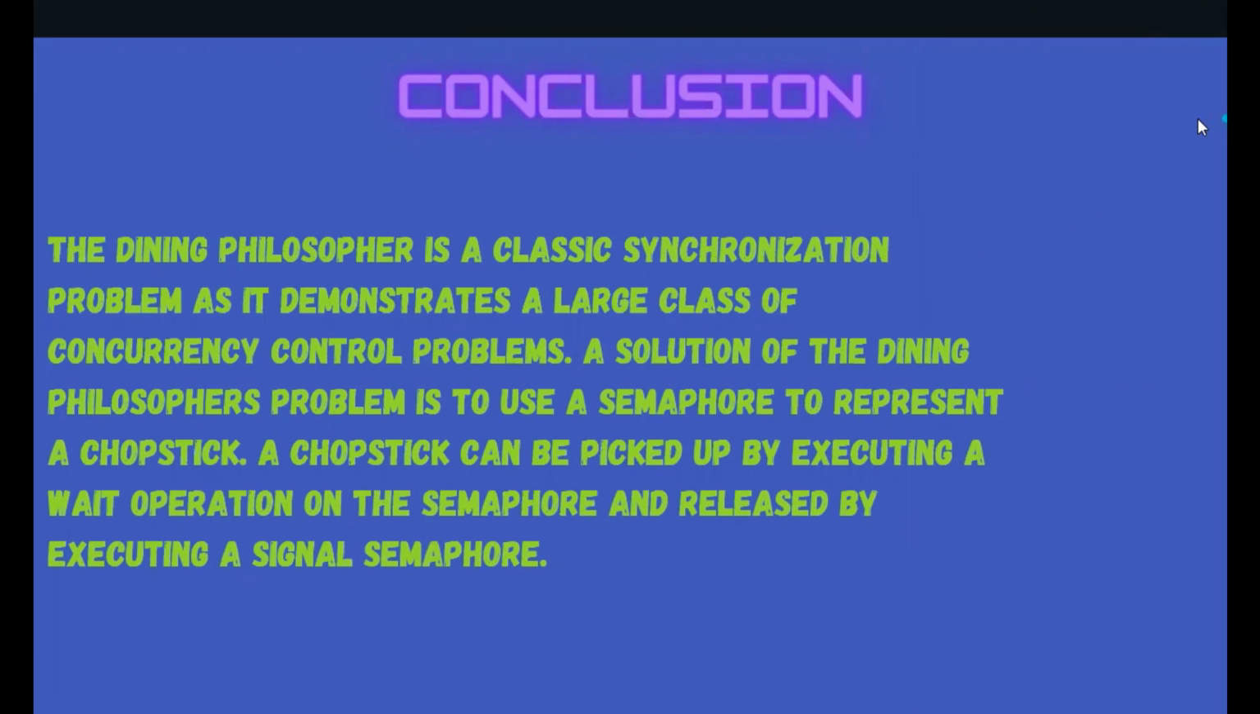So coming to the conclusion of our PPT, the dining philosopher problem is a classic synchronization problem as it demonstrates a large class of concurrency control problems. A solution to the dining philosopher problem is to use a semaphore to represent a chopstick. A chopstick can be picked up by executing a wait operation on the semaphore and released by executing a signal operation on the semaphore.